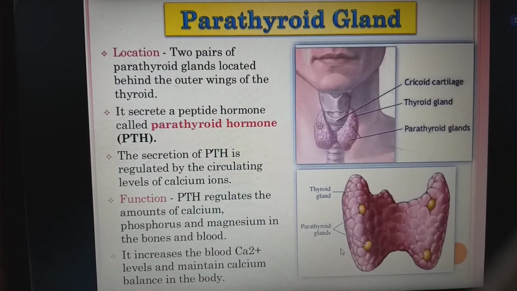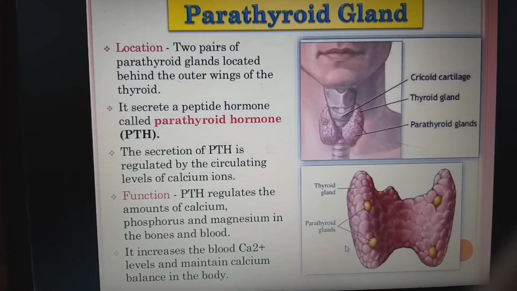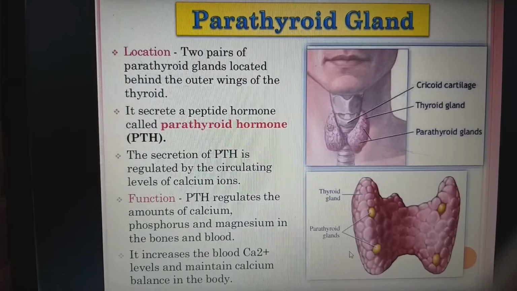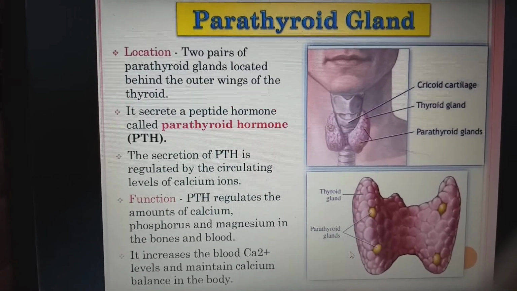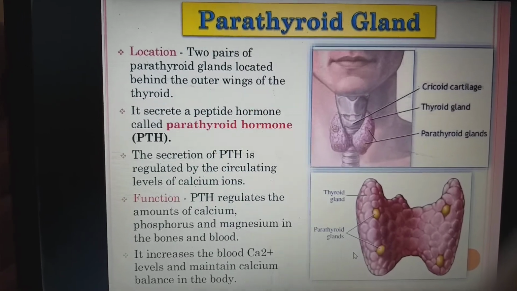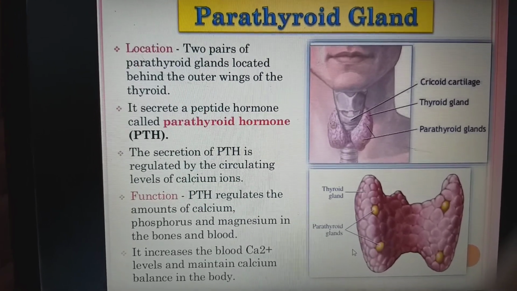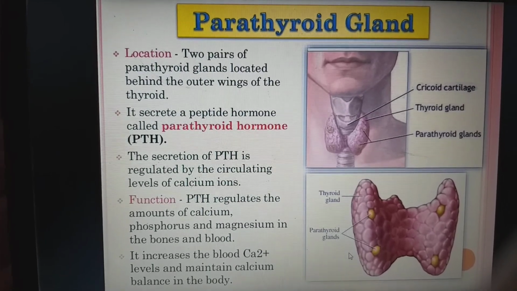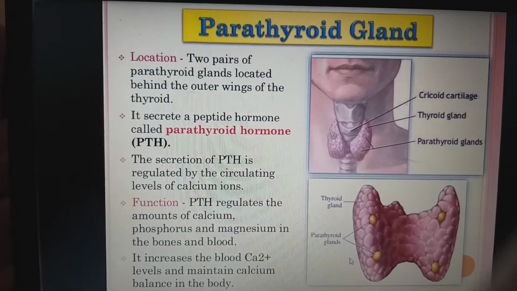And next, parathyroid gland location. There are two pairs of parathyroid glands located behind the outer wings of the thyroid. It secretes a peptide hormone called parathyroid hormone, PTH. The secretion of PTH is regulated by circulating levels of calcium ions. So the parathyroid hormone is for calcium level regulation.